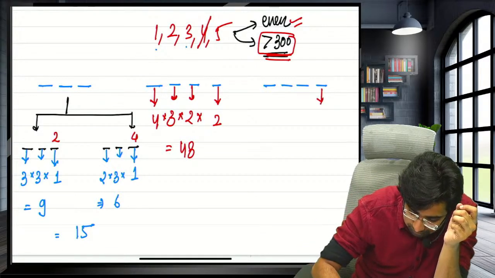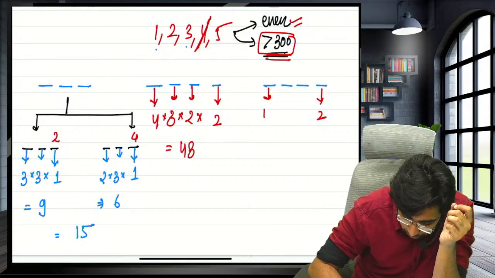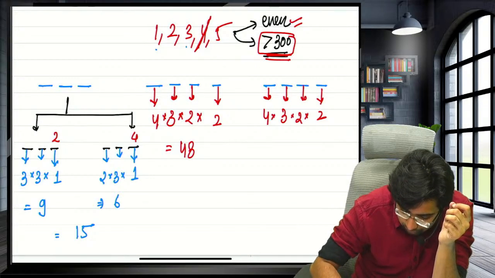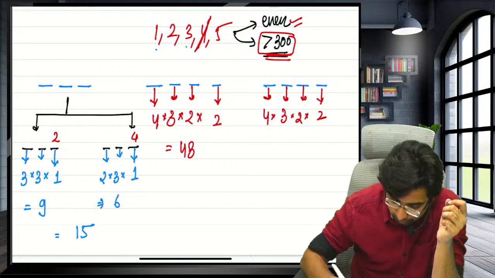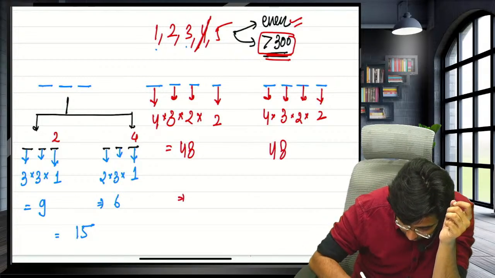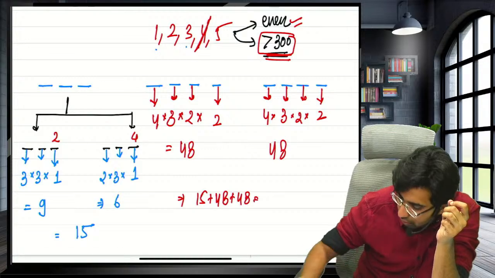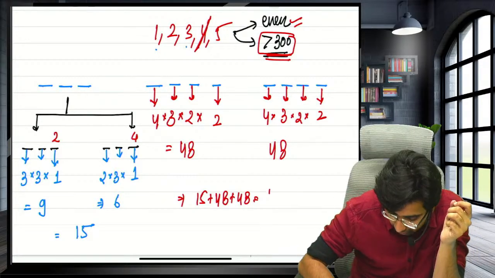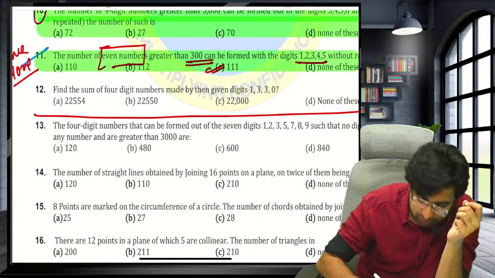Again for 5, guys, here 2 numbers can come. Let's assume 4 has taken place. Now here again 1, 2, 3, 4 numbers. Again here 3 numbers, and here 2 numbers. Multiply them guys. 4 into 3 into 2 into 2. Guys, how much? 48. So total numbers will be 15 plus 48 plus 48, that is 48 plus 48 plus 15. 111 is the right answer. Guys, 111 is the right answer.